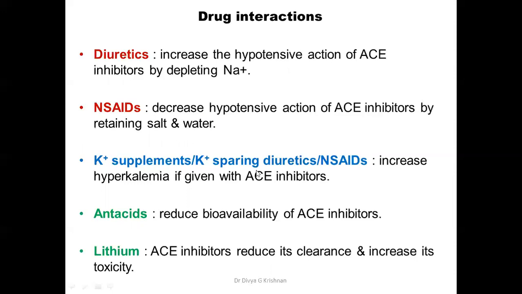Potassium supplements, potassium sparing diuretics, and NSAIDs can increase hyperkalemia because all these drugs are associated with hyperkalemia. And I already told you ACE inhibitors are also associated with hyperkalemia. So when all these drugs are given concurrently, they can cause an exaggerated hyperkalemia, which can lead to cardiac arrhythmias also. Antacids reduce the bioavailability of ACE inhibitors by reducing the absorption. Lithium, an antimanic drug, can reduce the clearance of the ACE inhibitors from the kidney and can lead to its toxicity.